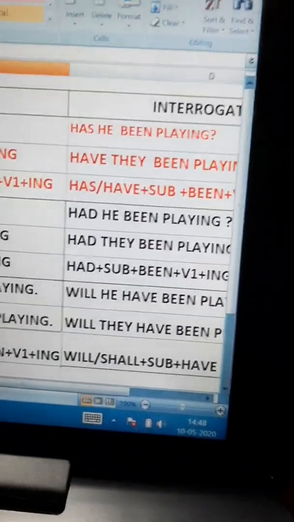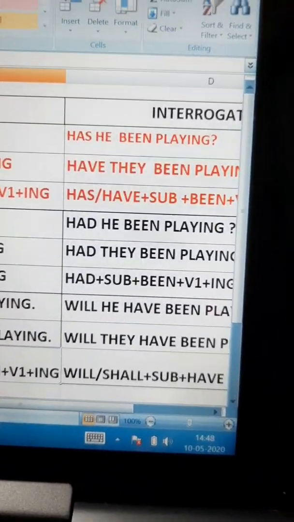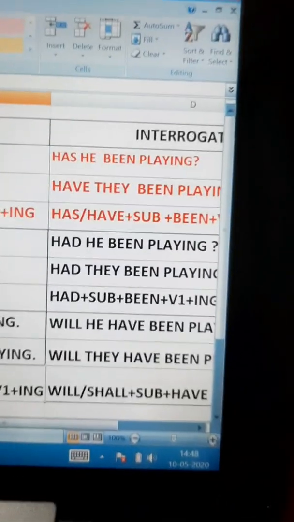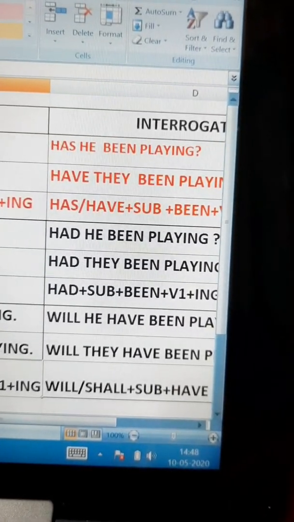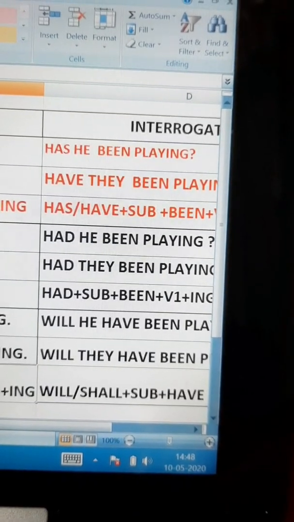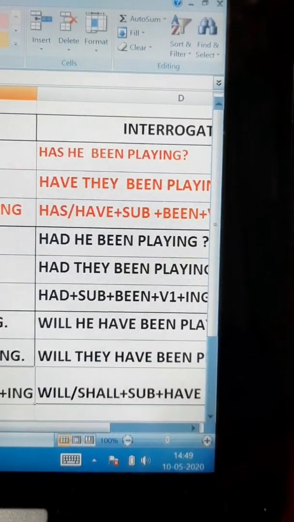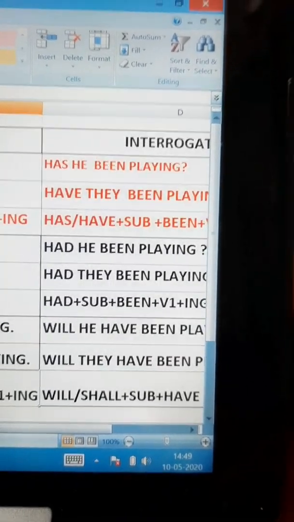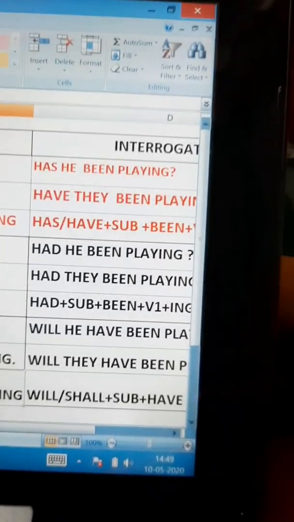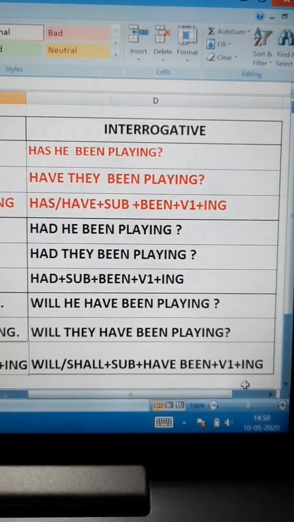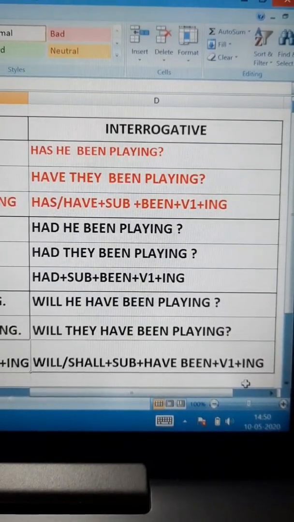Let us make an interrogative of the same sentence. He has been playing. So we will make the interrogative of the same sentence in this way. Has he been playing? Have they been playing? The order is has/have plus subject plus been plus first form of verb plus ing.